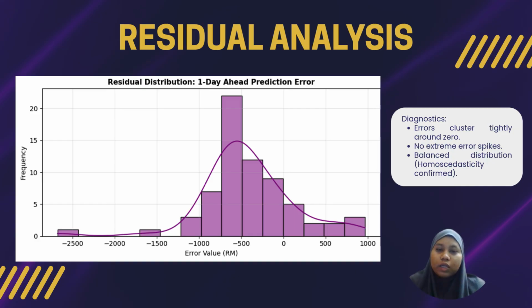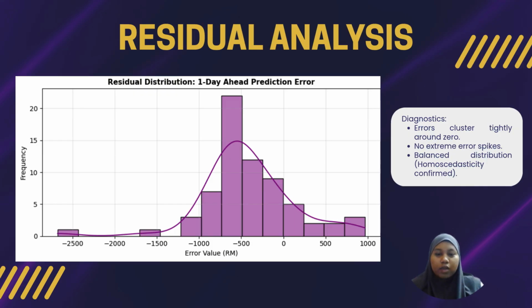Next, let's look at our slide for residual analysis. In data science, a residual is simply the prediction error, the difference between a predicted price and the actual price. If you look at the purple histogram, our prediction errors are tightly clustered right around the center zero baseline. This is actually what we want to see. It means most of our predictions are very close to the actual market price.